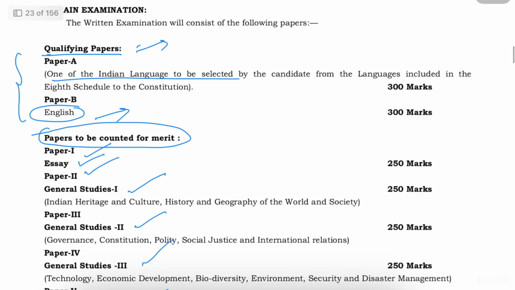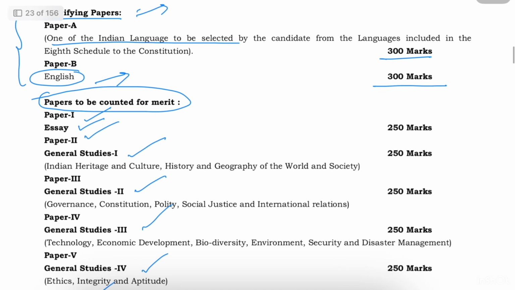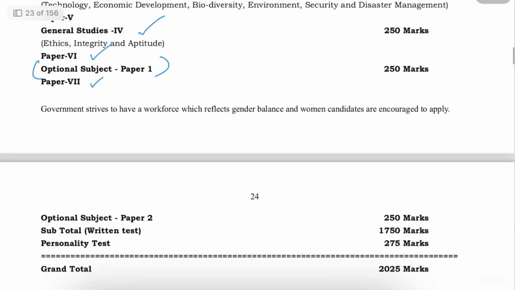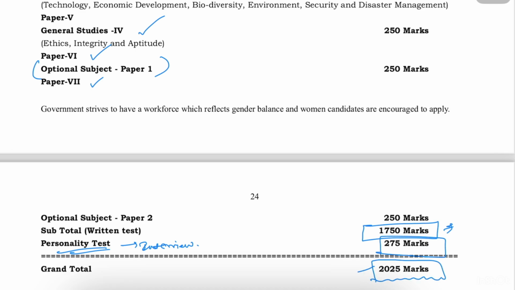Also, the marks, as you can see, is that for qualifying papers, they are 300 marks each. And for all the papers to be counted for merit, every paper is of 250 marks. So we have a total of 7 papers, right? So 7 papers, so we have 1750 marks. So after this, you have personality test, which is nothing but interview. An interview consists of 275 marks. So the total will be 2025 marks.